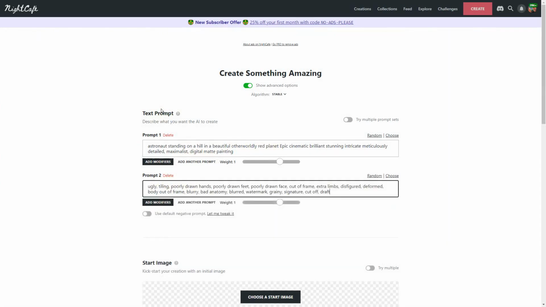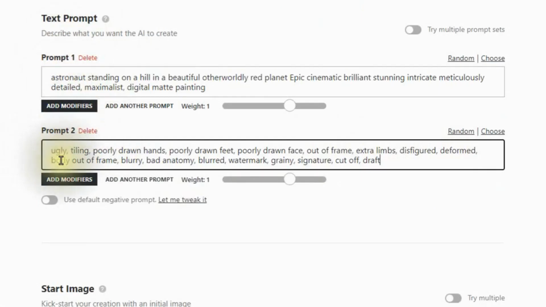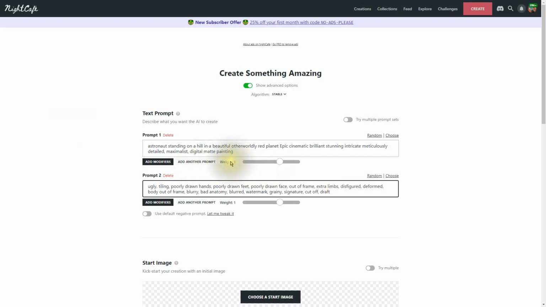So on my second prompt, this is going to be the negative, what I do not want in my image. And I'm going to have AI read it back to us. Ugly, tiling, poorly drawn hands, poorly drawn feet, poorly drawn face, out of frame, extra limbs, disfigured, deformed, body out of frame, blurry, bad anatomy, blurred, watermark, grainy, signature, cut off, draft. Now notice these weights that we have here.